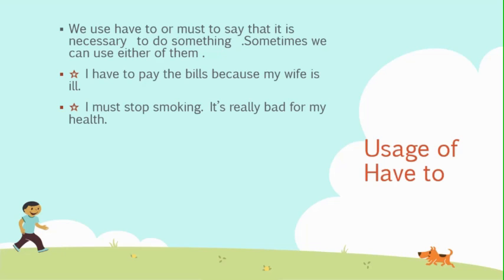For example, I have to pay the bills because my wife is ill. Means I cannot refuse to pay bills. I am bound to pay the bills because my wife is in hospital. Next example is I must stop smoking. It is bad for my health. It means I feel that it is harmful for my health, so I must stop this.